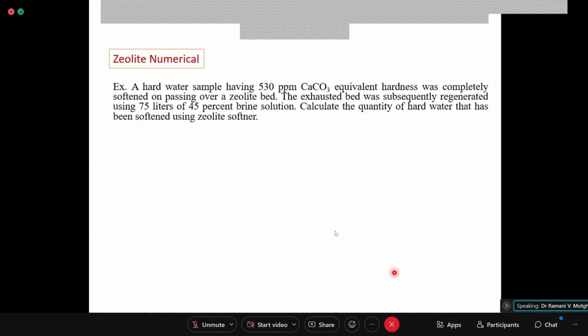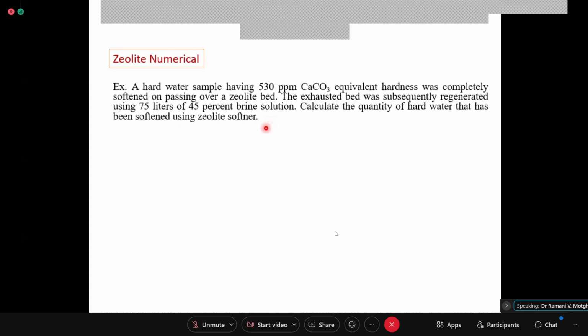The exhausted bed was subsequently regenerated using 75 liters of 45% brine solution. So your left hand side is 530 ppm, milligrams per liter, into the number of liters, which is not given, is equal to 75 liters of 45% brine solution into 50 by 58.5. Calculate the quantity of hard water that has been softened using zeolite softener.